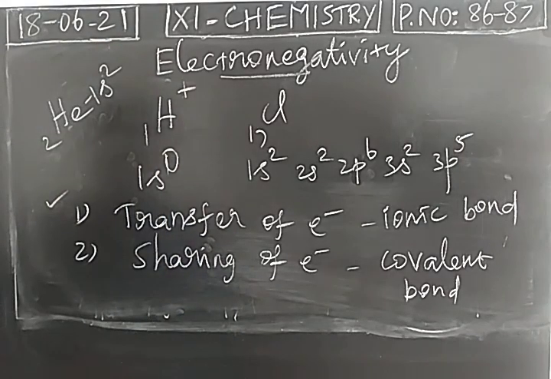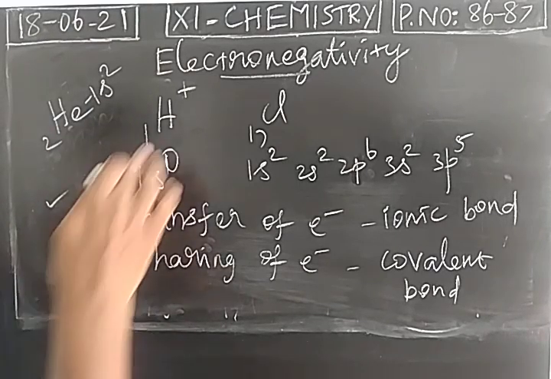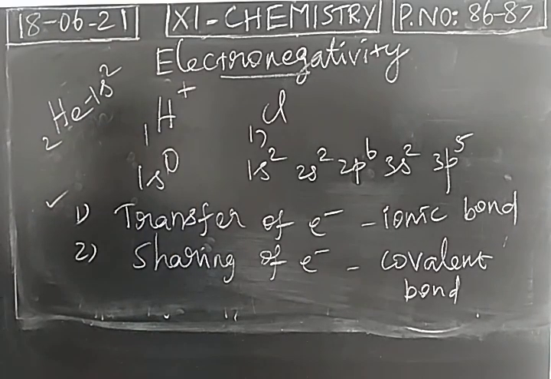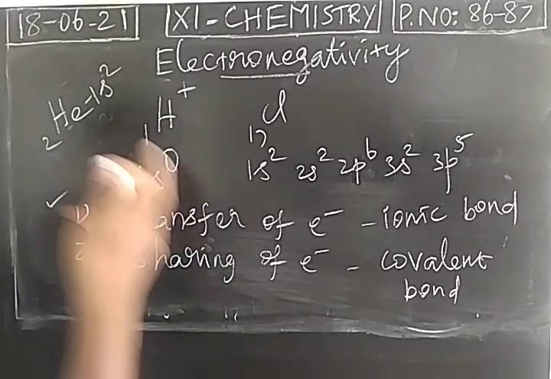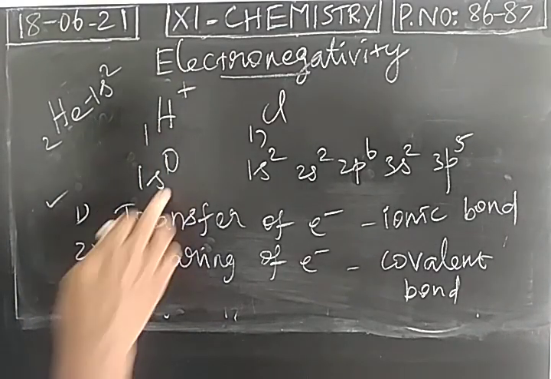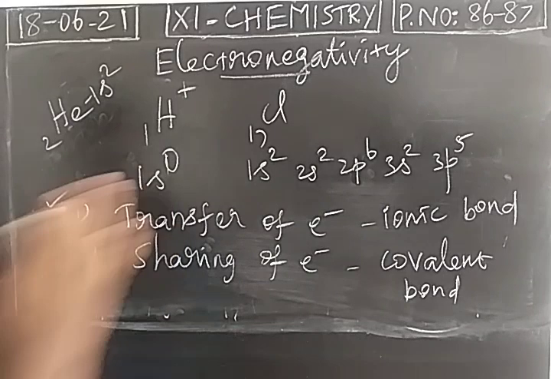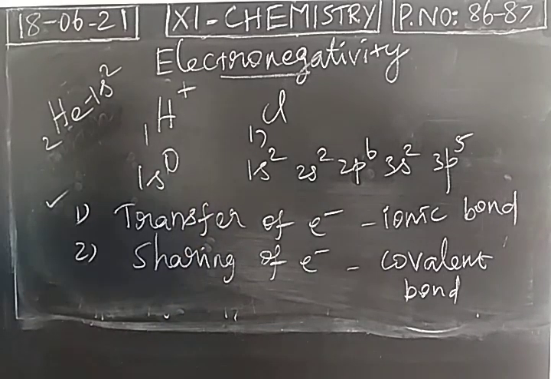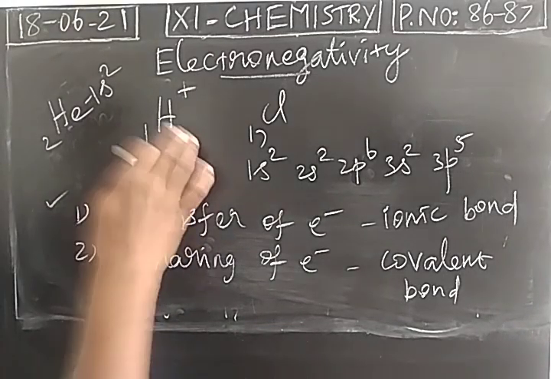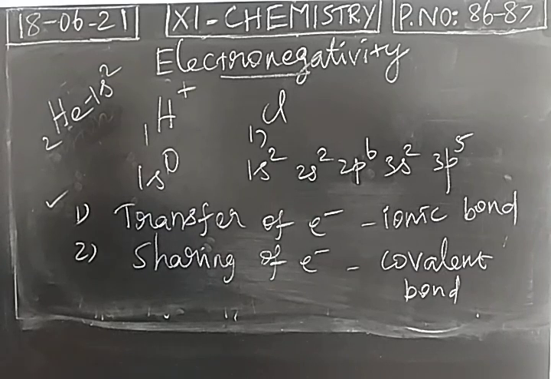So what is the ultimate aim of hydrogen? It has to achieve the electronic configuration of helium. So if hydrogen loses an electron, it has no electrons, and the configuration will be 1s0. So it is unstable. This is not possible. So hydrogen should attain the electronic configuration of helium.